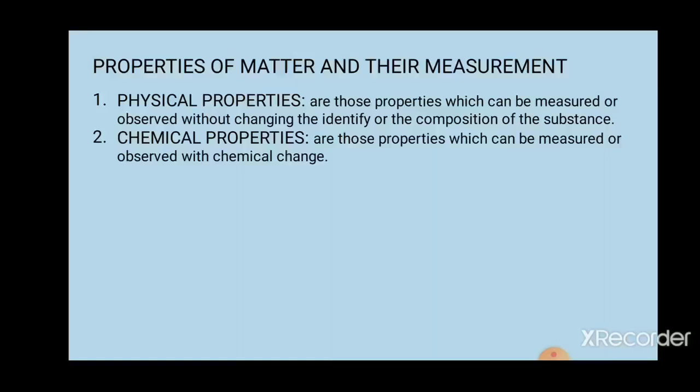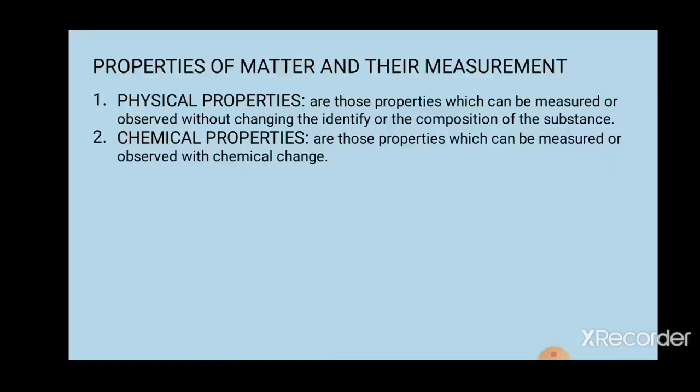Properties are assigned by observing. Properties are explained by observing the matter or substance. Now, measured. How is it measured? Measured in the sense of how much it weighs. What is the weight of a rubber ball, or the weight of sulfur? What is the texture of sulfur, or the texture of rubber?